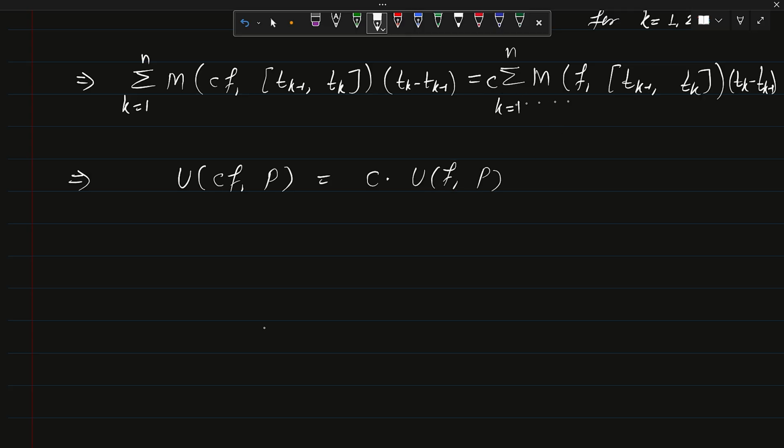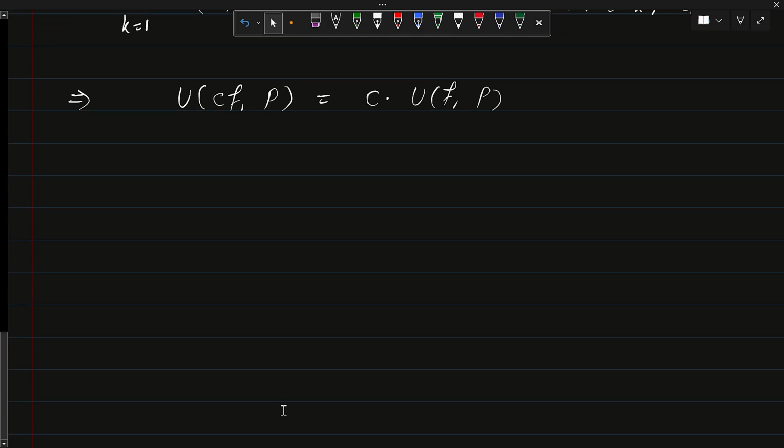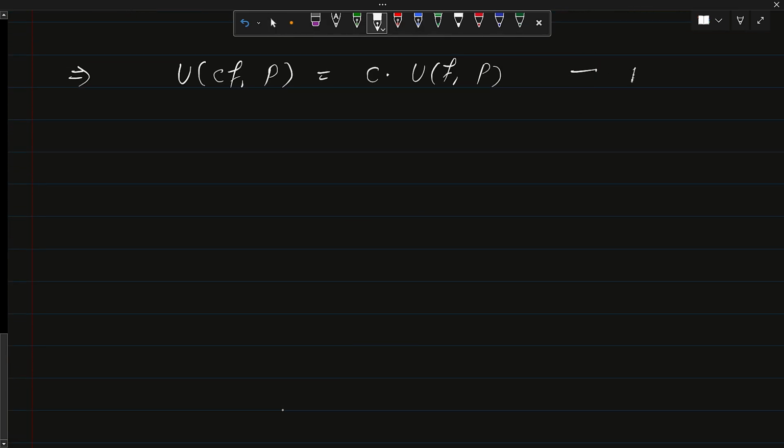This is the upper sum of function f with respect to the partition P. So this is what we are having, and which is very important one. Okay, now if we are having the upper sum and we want to identify the upper integral, then we have to take the infimum of all of these. So let us have this one. Let me write, this is number 1.